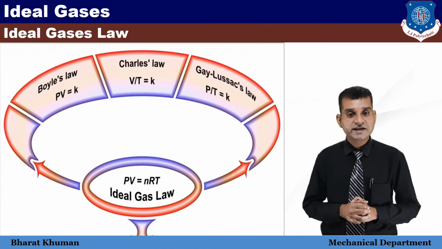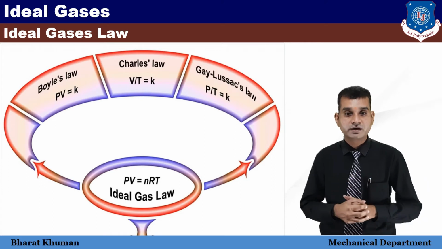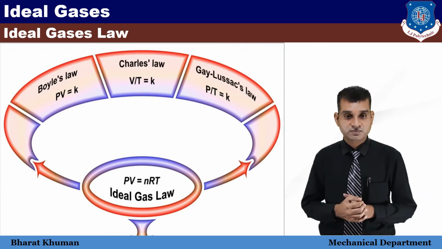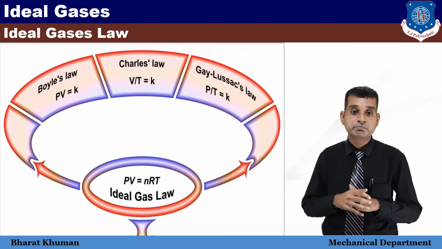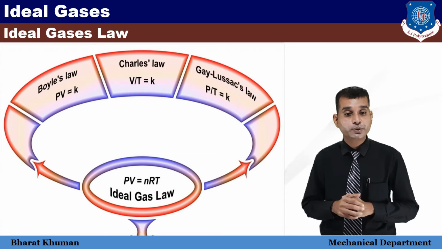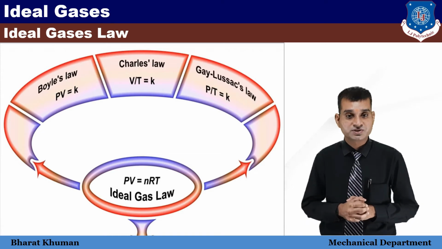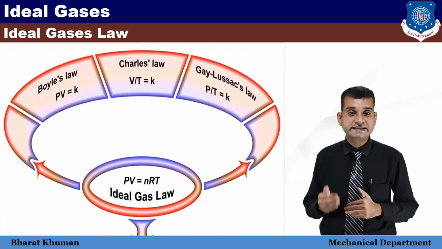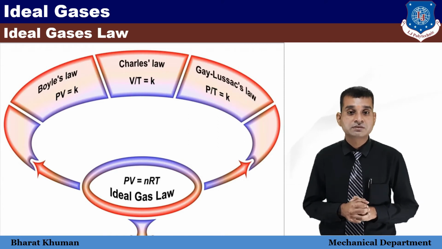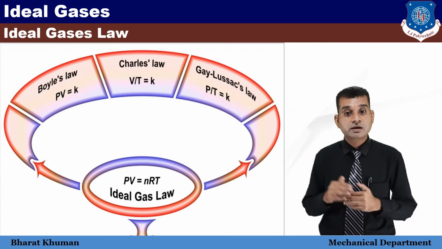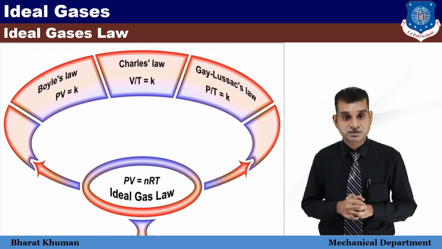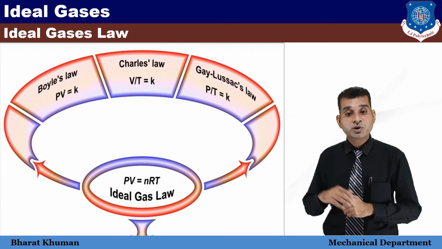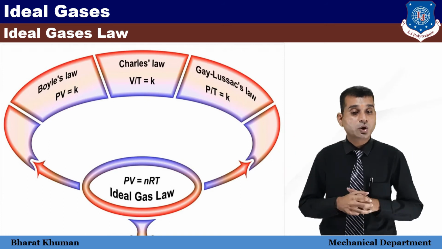So students, again we can understand the ideal gas law briefly. The equation is PV is equal to nRT. Here we can see in the diagram, the first law is represented by Boyle's law: PV is equal to constant, meaning temperature remains constant. Talking about Charles's law, V by T is equal to constant, meaning pressure remains constant. Gay-Lussac law, P by T is equal to constant, meaning volume remains constant. So students, with the help of this diagram we can easily sort out all three laws.